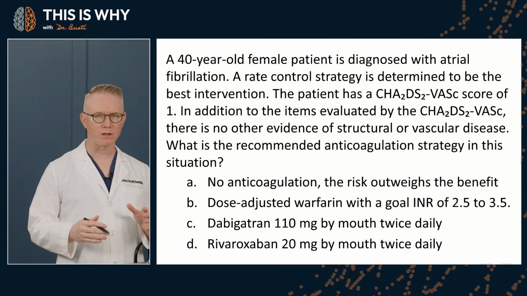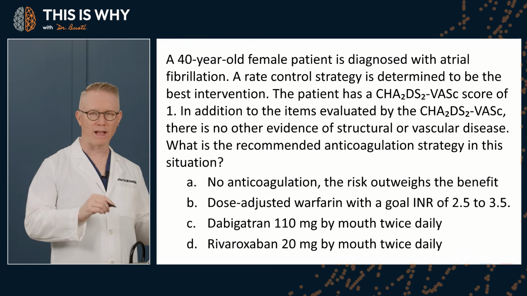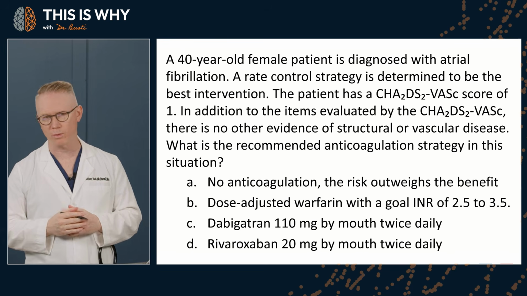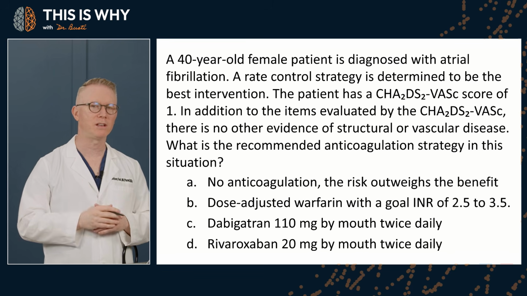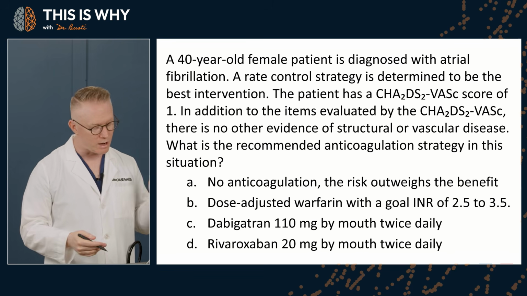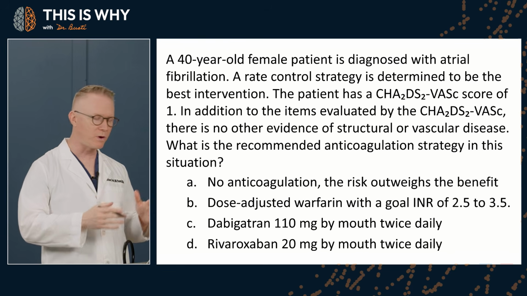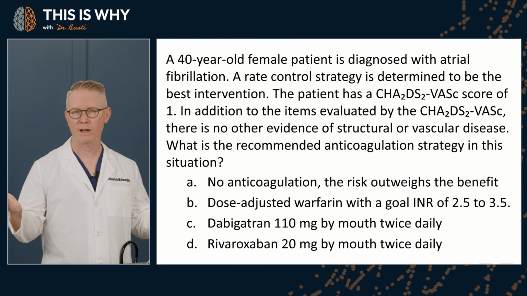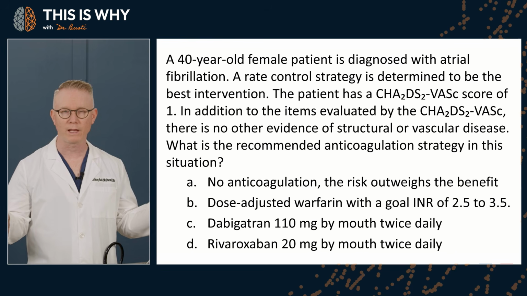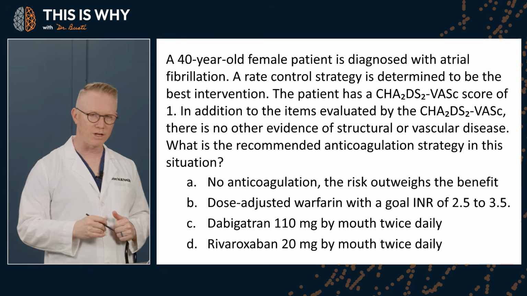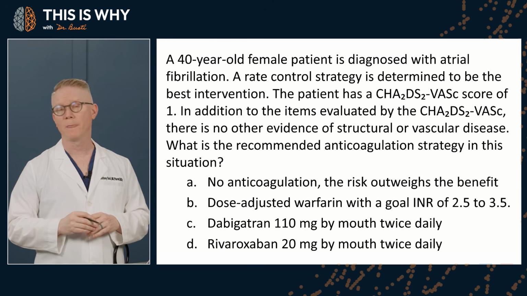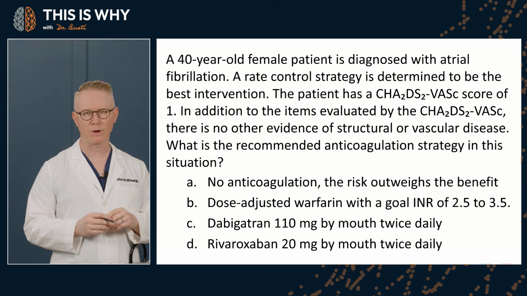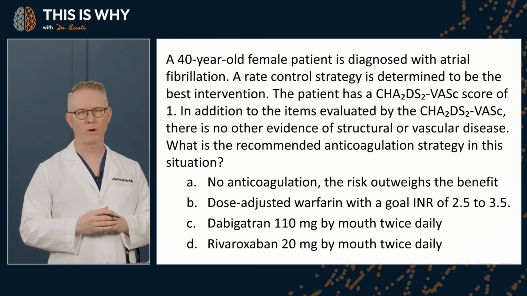Now let's go back to the question. Let's review the other answers and why they are incorrect. Doing this actually can help you to learn other important concepts that could also be tested in the future or on other questions. So option B, dose-adjusted warfarin with a goal INR of 2.5 to 3.5. Well, first, anticoagulation is not necessary in this patient. Yes, we agree. Second, even when warfarin is used for atrial fibrillation and stroke prevention, the target INR is typically 2 to 3, not 2.5 to 3.5. So that's, again, a distractor making it wrong, okay?